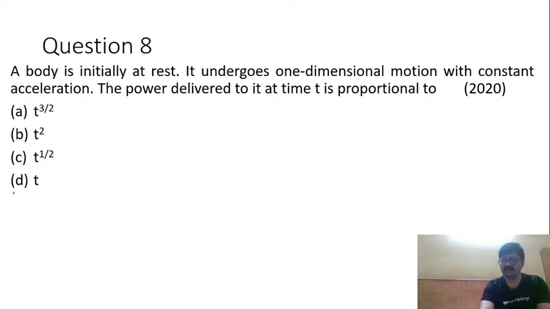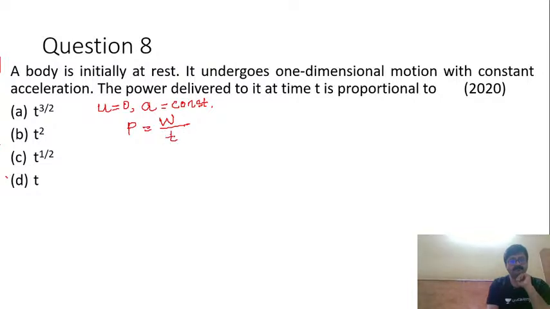A body is initially at rest. It undergoes one-dimensional motion with constant acceleration. The power delivered to it at time t is proportional to. Okay. Now, body is initially at rest. So u is 0 here. Initial velocity u is 0 and acceleration a is constant. It is given. Acceleration is constant, right?